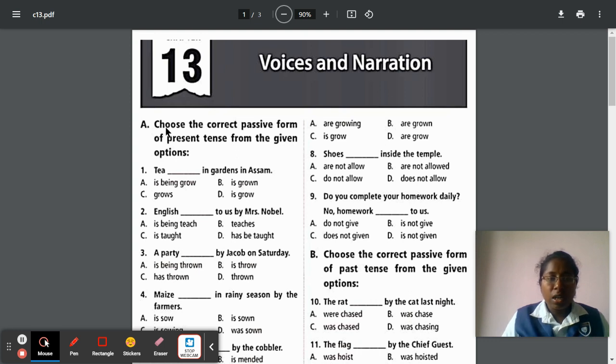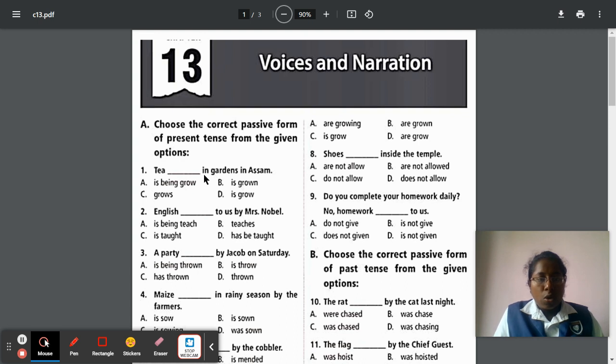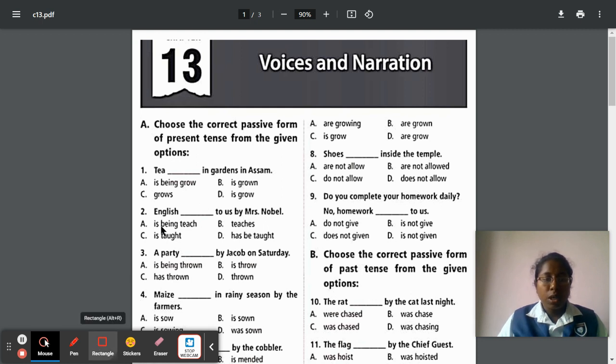What's the first Roman letter? Choose the correct passive form of present tense from the given options. So first question: Tea dash in garden in Assam. So Assam is the subject. Here what will be the verb? Grow is the verb. For present tense in passive, the verb will be converted into past tense. So grow will be converted into grown. But the is will be the same. So is grown.